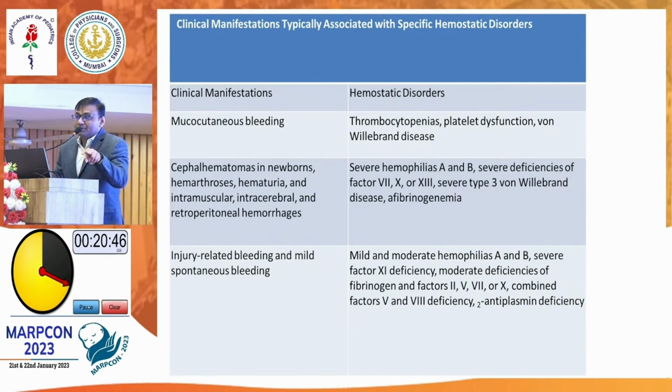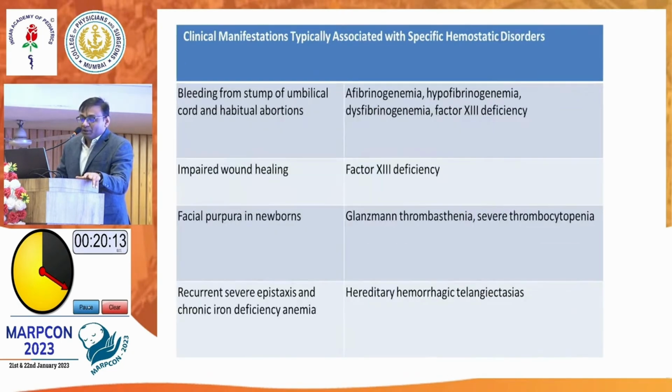I want you to remember two more disorders: severe deficiency of factor 7, 10 and 13, and even severe VWD can present with deep bleed. Mild and moderate variants of von Willebrand disease will present with mucocutaneous bleed, but if it is a severe deficiency, you can have deep bleed also. So for mucocutaneous bleed, remember VWF, and for deep bleed, remember severe deficiency of factor 7, 10, 13 and severe VWF.